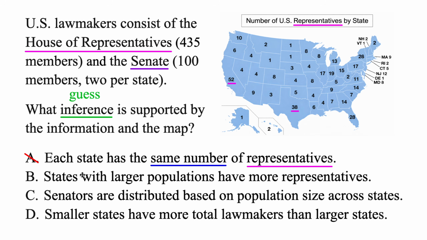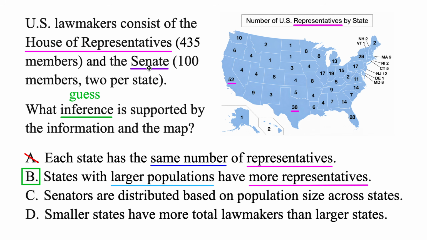Okay, B, states with larger populations have more representatives. Well, there are more representatives in certain states, and those are the ones with larger populations, actually, because a lot of people live in California, Texas, Florida, and New York, and those are the states with the most representatives. So B, there's definitely evidence to support this, and that is the correct inference here.